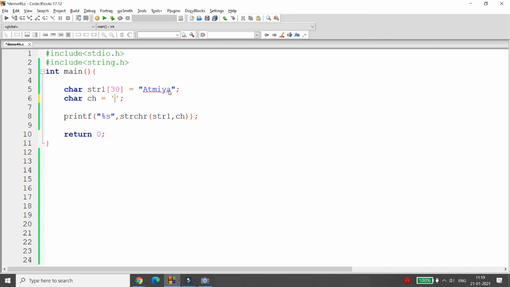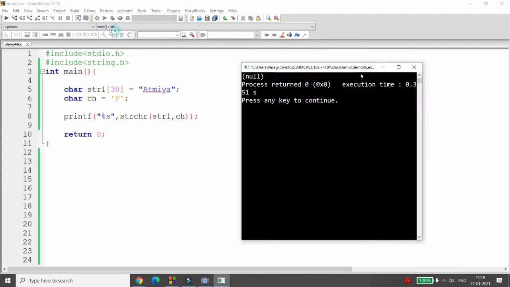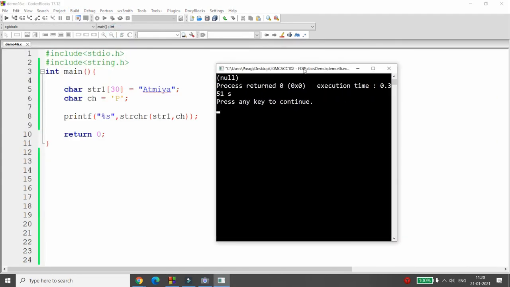But what if the character is not matched? For example, I am writing here the character P. If the character is not matched, then it will return null, right? If the character is not matched, then it will return null.